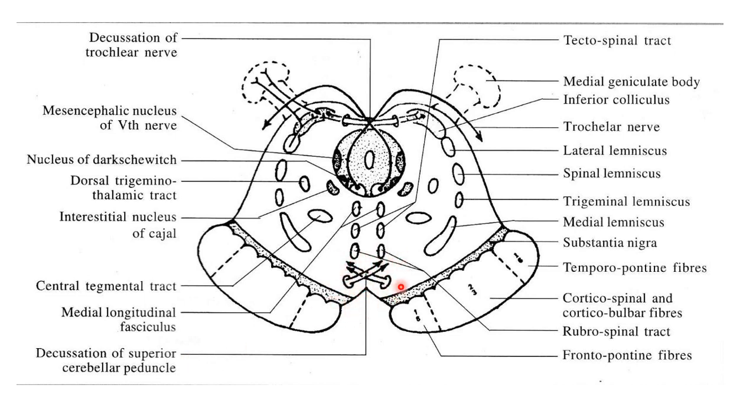As we can see, decussation of the superior cerebellar peduncle takes place close to the midline in the ventral part of the tegmentum, dorsal to the medial part of substantia nigra. These fibers are from the cerebellar nuclei: nucleus globosus, nucleus emboliformis, and dentate nucleus.